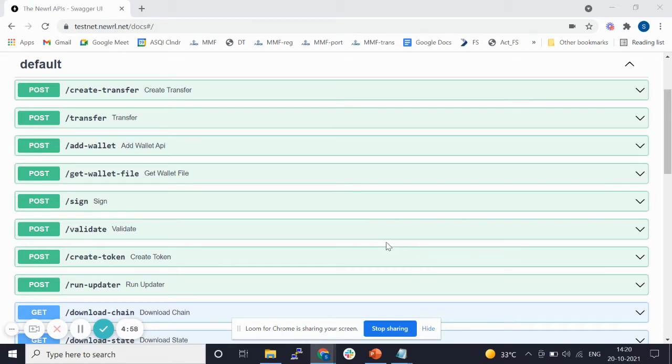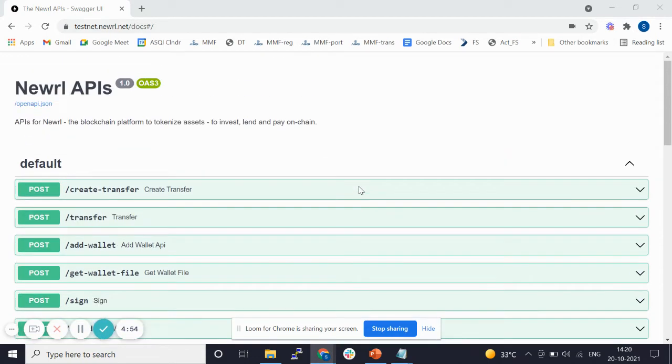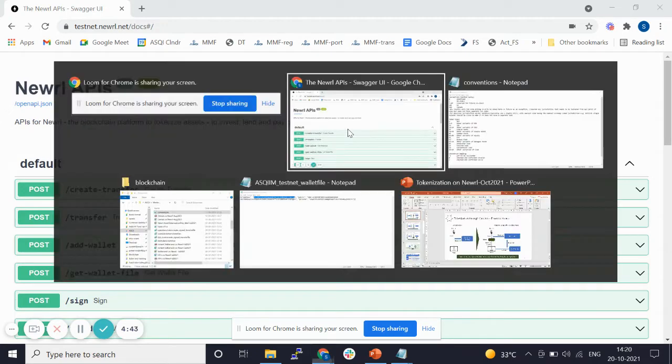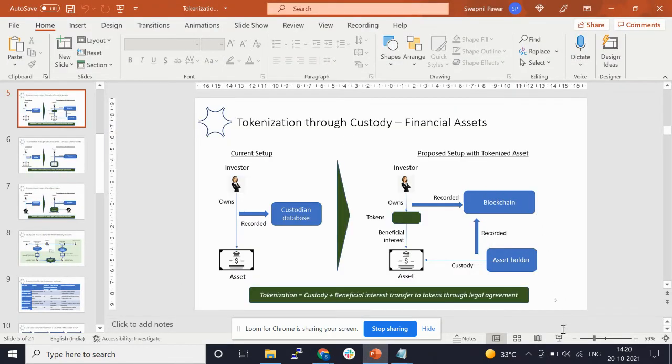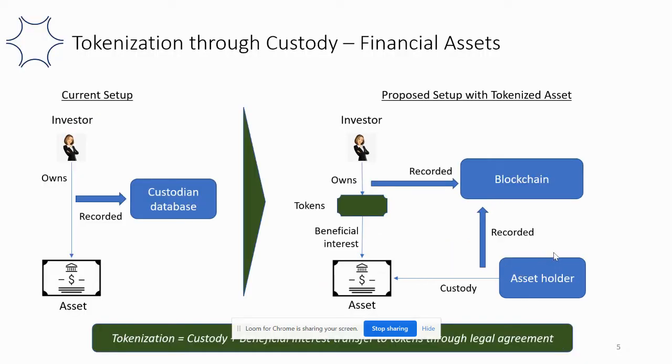Hello and welcome to the token creation demonstration on Neural. We are showing this for the testnet, but this can easily be used in the same manner for mainnet as well. Now, before we get into the API use, let's quickly see the conceptual thought process behind token creation.